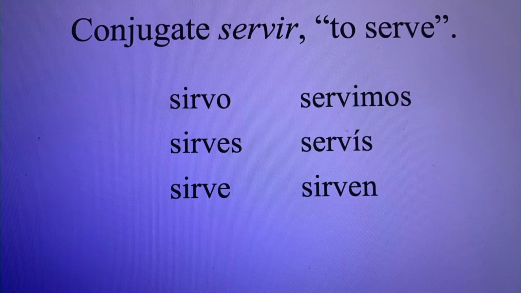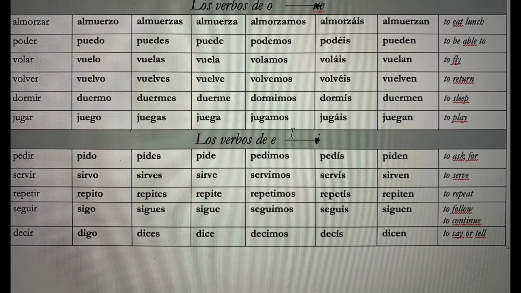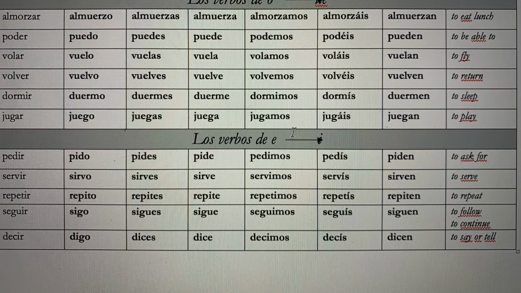Here's another example, the verb servir. Yo sirvo, tú sirves, él sirve, nosotros servimos. Here's an important chart. You want to learn and practice how to conjugate these verbs where the letter E changes to IE. Here's another chart with important verbs where the letter O changes to UE, and also another one where the letter E changes to I.